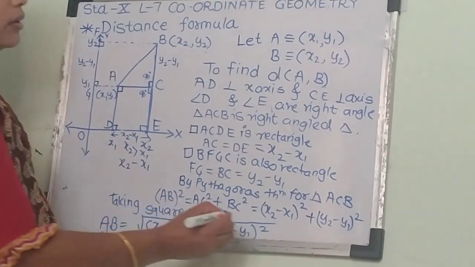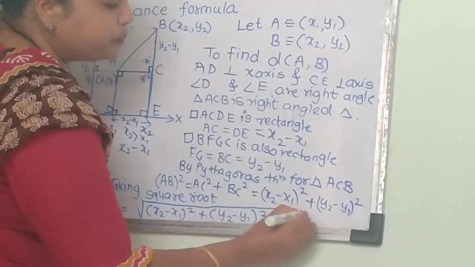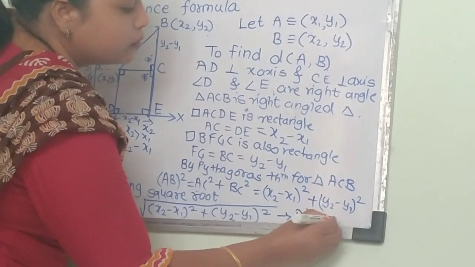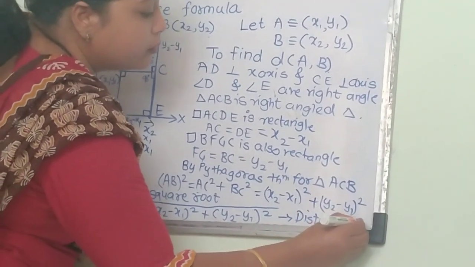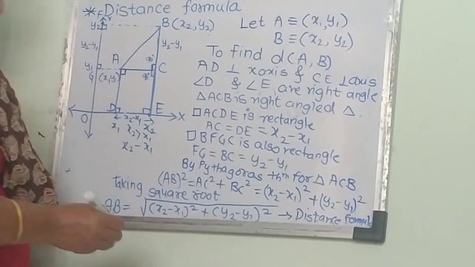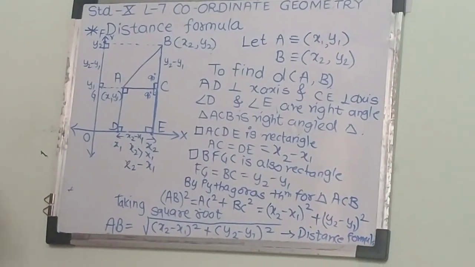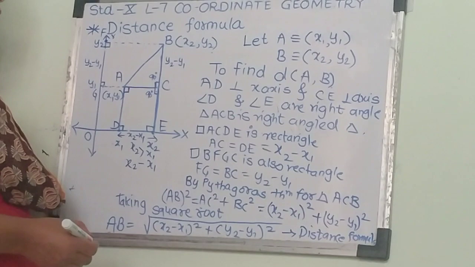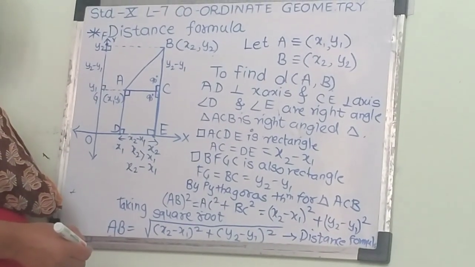This is called the distance formula. It is called the distance formula for finding the distance between any 2 points.